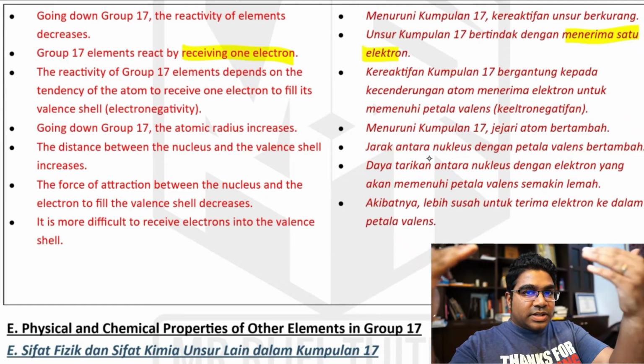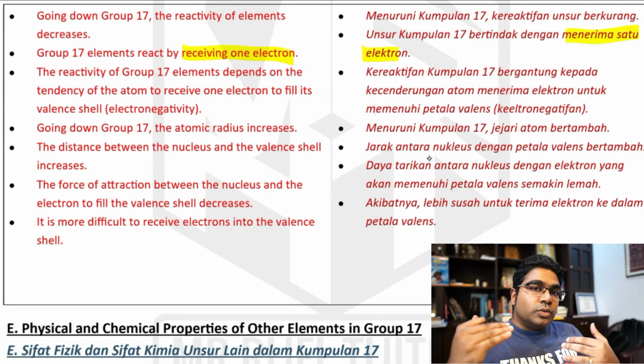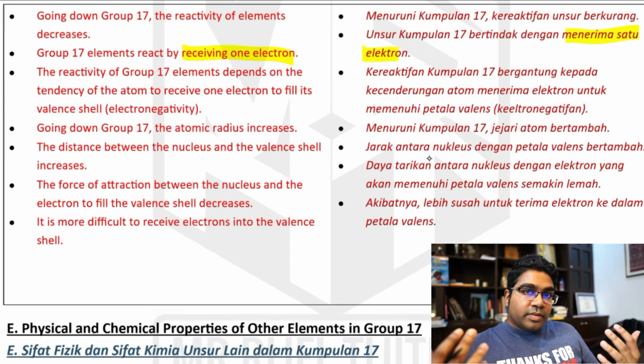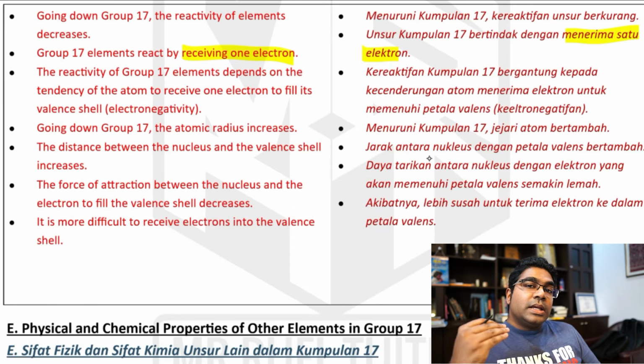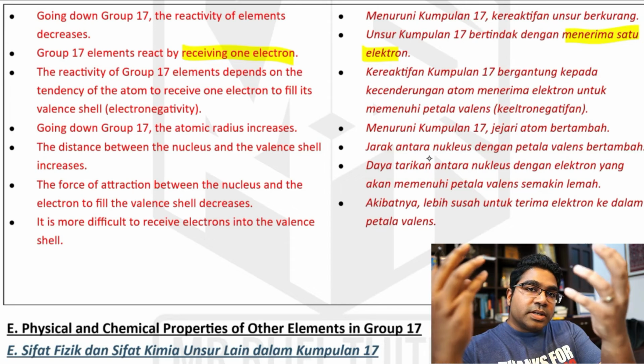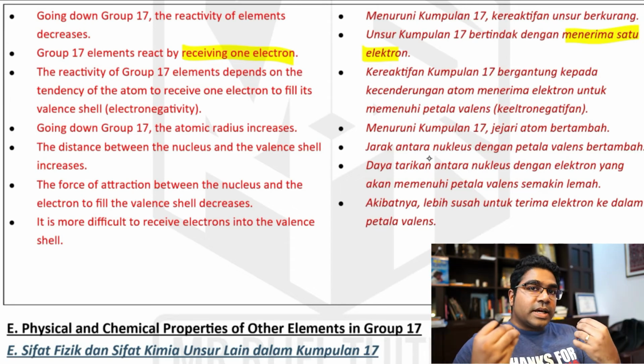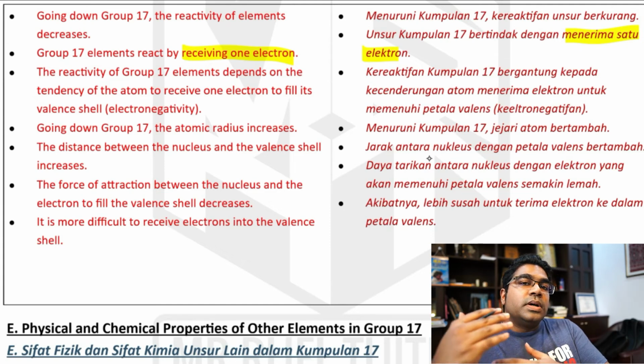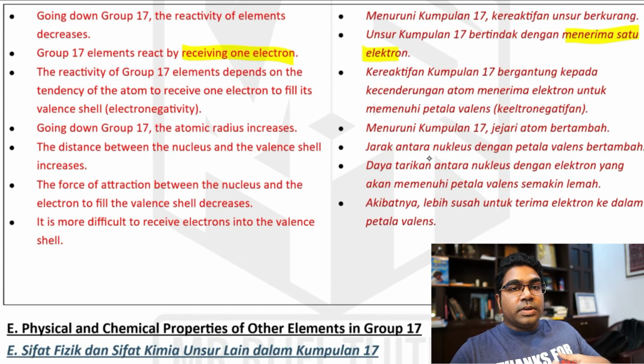The easier to receive the electron, semakin senang untuk menerima elektron tersebut, then it will be more reactive. Maka ia akan menjadi semakin reaktif. Jika lebih senang untuk terima dan itulah cara dia bertindak balas, memanglah kereaktifannya akan bertambah. The reactivity will of course increase if it is easier to receive electrons because that's how it reacts.